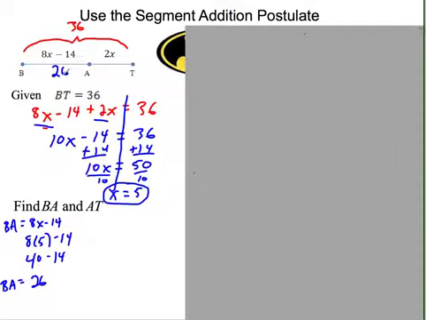Can you tell me this piece? If this is 26 and the whole thing's 36, what does it have to be? It has to be 10. So it has to work, and that works. AT is 2 times x, so sure, 2 times x is 10. If you really want to write it out formally, AT is 2x. We're going to say 2 times 5, and we get the 10. Awesome.